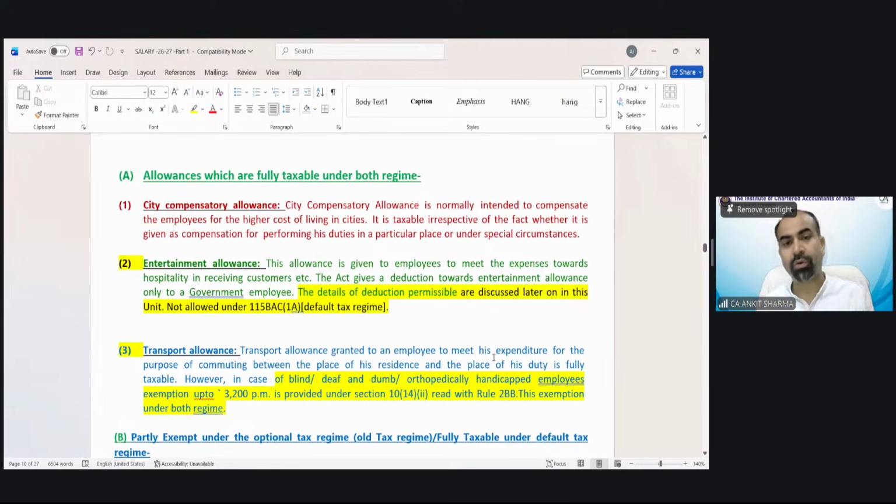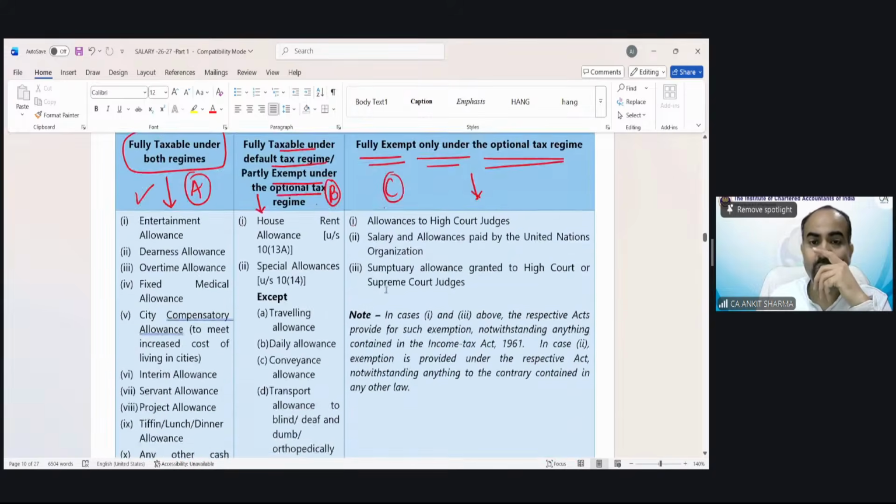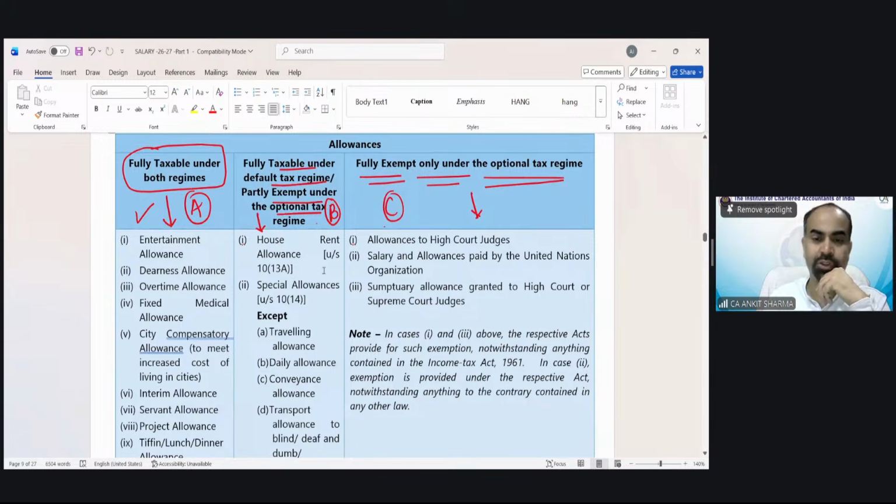One by one, we are going to discuss these allowances, and you will see till now, whatever we have discussed in salary head, there is nothing difficult. They are separate topics like basic salary, arrears, allowances are also individually easy. But now what will be the problem? That you have to know the treatment of all these allowances, because in examination, out of these allowances, I believe in a question, 3 or 4 allowances are going to be asked.